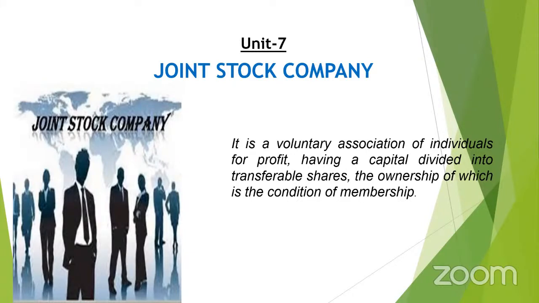So now, coming to the last form, or the third important form of our forms of business organization, that is joint stock company. See the screen slide. The meaning I have given here: it is a voluntary association of individuals for profit having a capital divided into transferable shares, the ownership of which is the condition of membership. So what does it mean here?